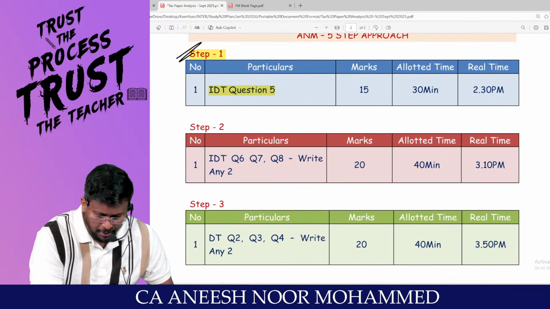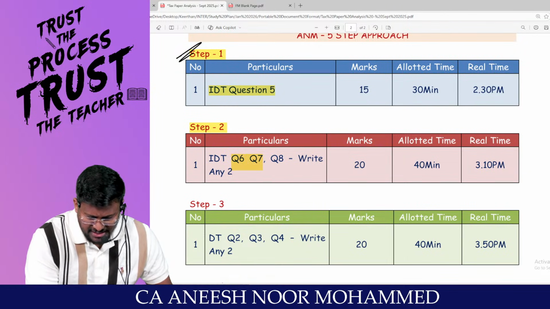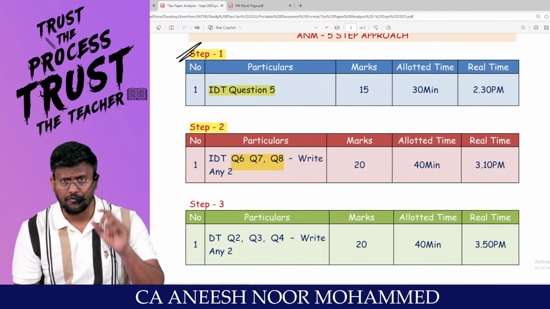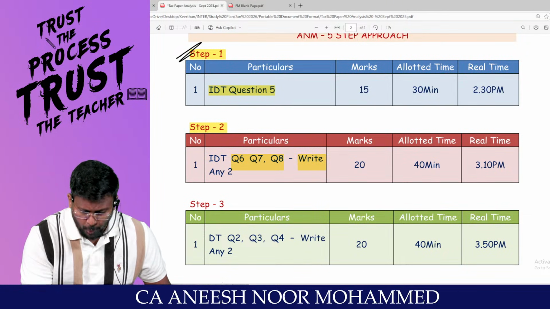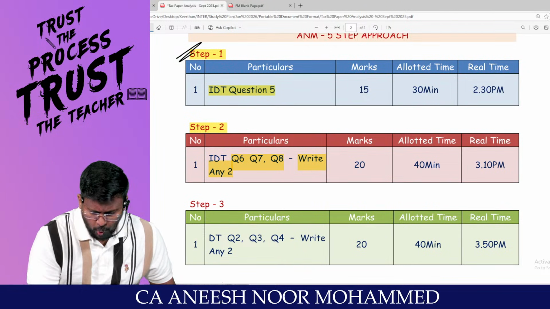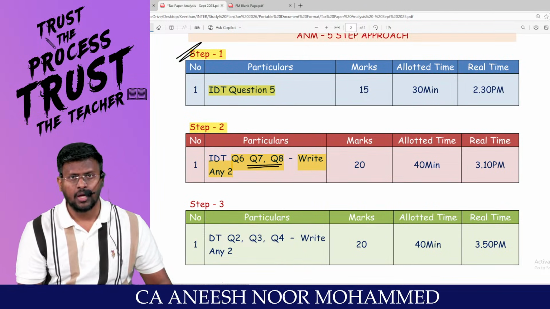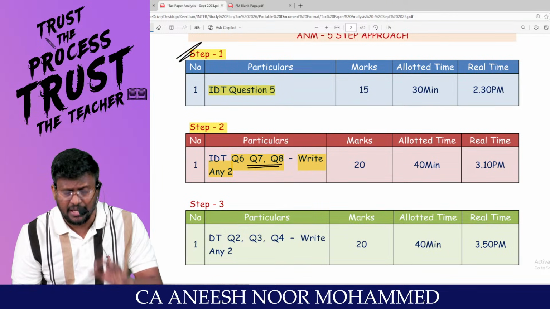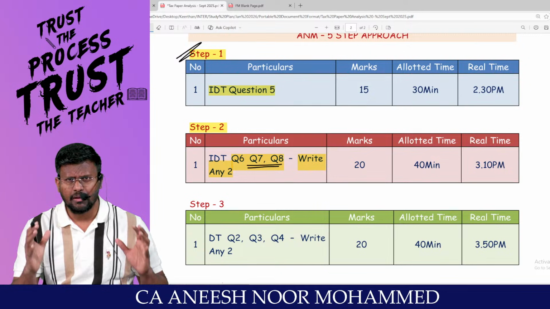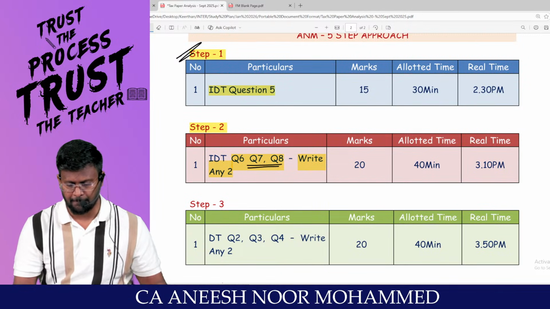Then step number 2, I am having question number 6, 7, 8. Next 3 questions. Out of the 3 questions, we are supposed to write any 2 questions. Which question I am going to leave out and which I am going to write, I will be choosing in that 15 minutes time. I will be ready with the IDT.